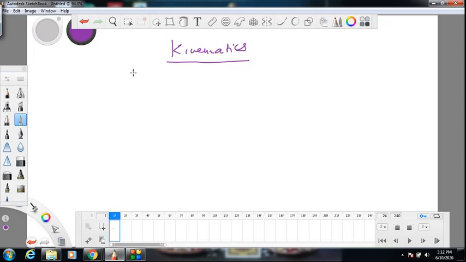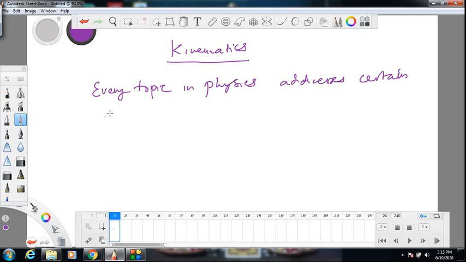So every topic in physics addresses certain problem. So what is the problem of kinematics? What are we trying to solve by learning this topic? So the problem of kinematics is this.